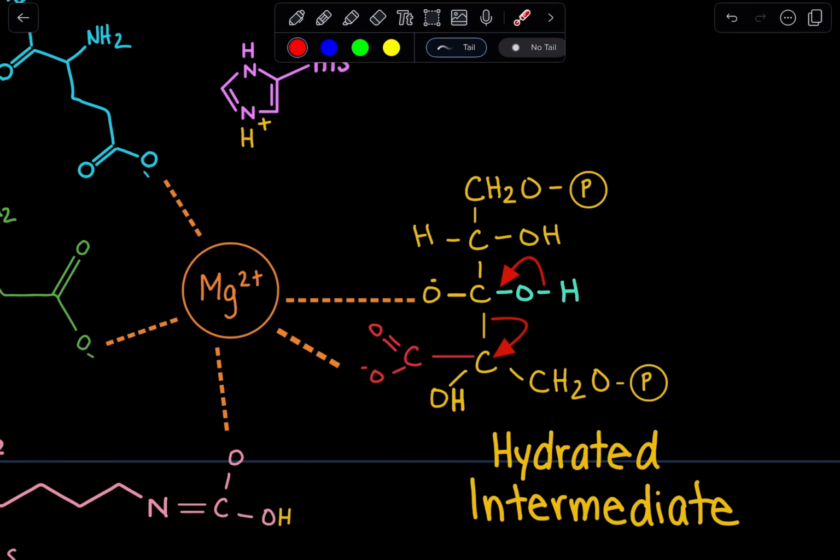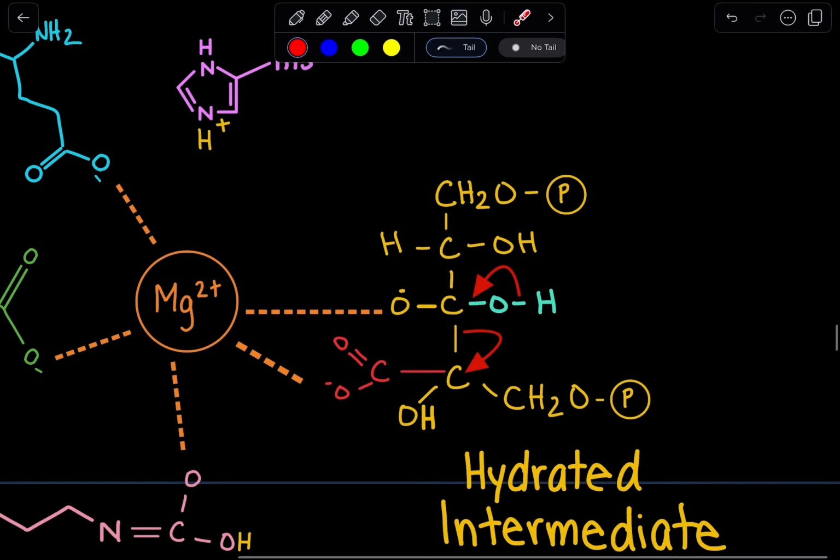This is a very unstable intermediate, and it's just going to fall back on itself to split into 2 different molecules. So when it falls back on itself, essentially these electrons over here are going to be passed over and be shared between the carbon and the oxygen. And as a result, remember, carbon can only have 4 bonds. It must lose a bond. So it's going to lose its bond right over here to this carbon. And these electrons are going to be passed over to that carbon.